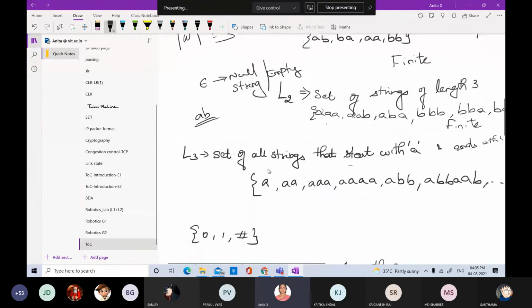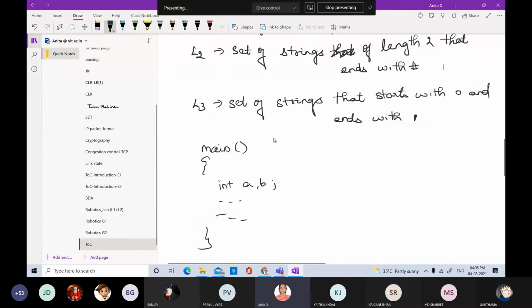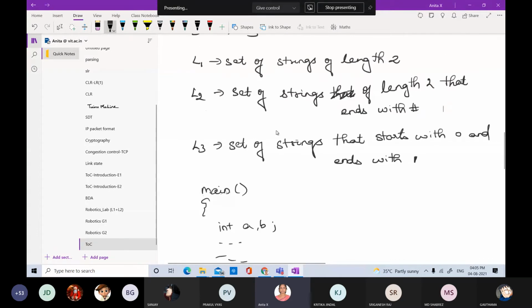So here let us consider one more constraint. So already I have given you a hint. Here we have discussed set of strings of length 2, right? So all the strings should be of length 2.